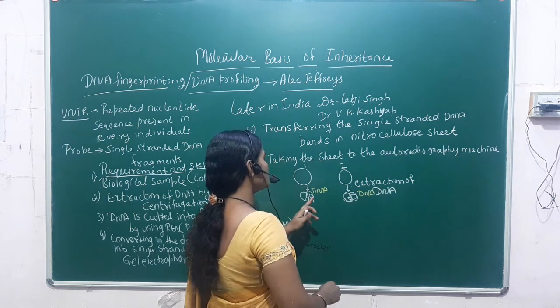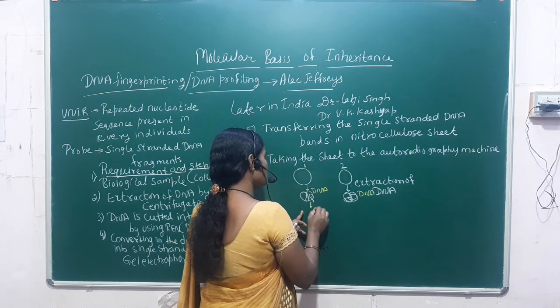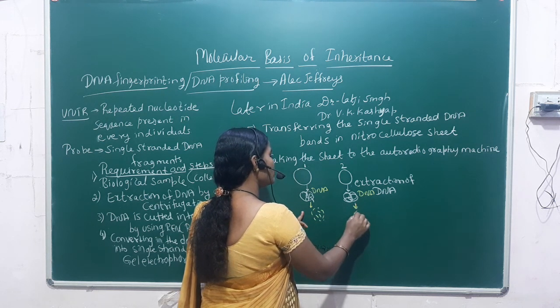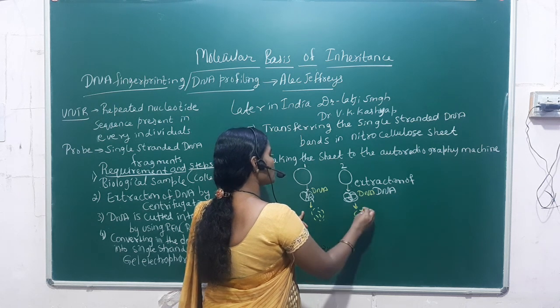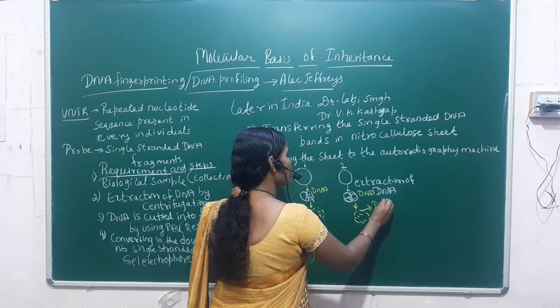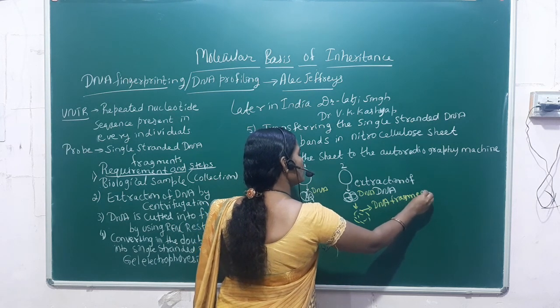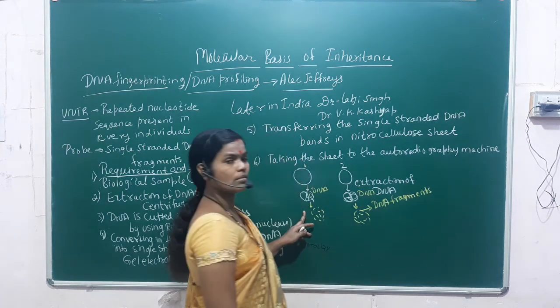Now after this, DNA is cut into pieces. Okay. So here you can see DNA pieces, DNA fragments. These are called as what? DNA fragments or DNA pieces.